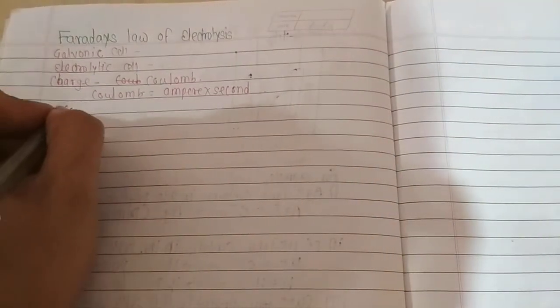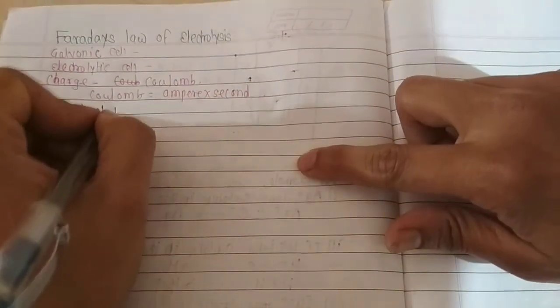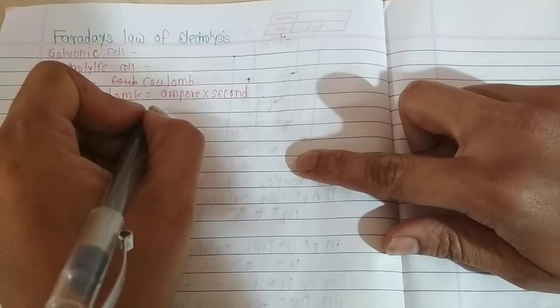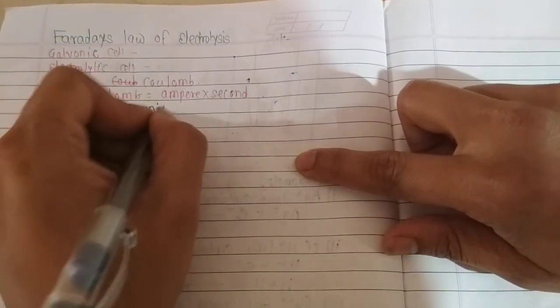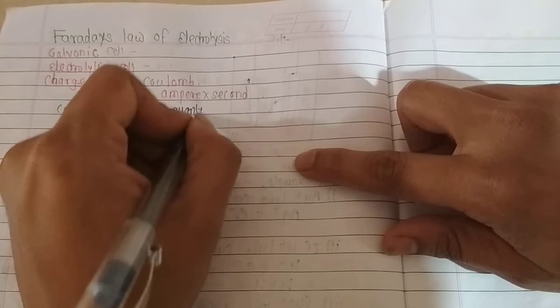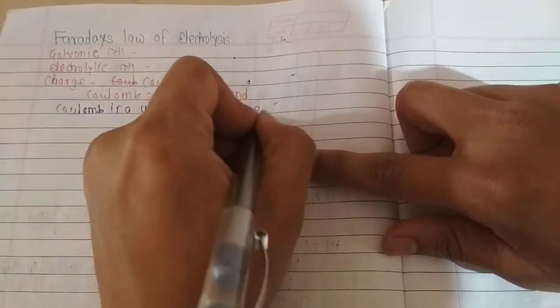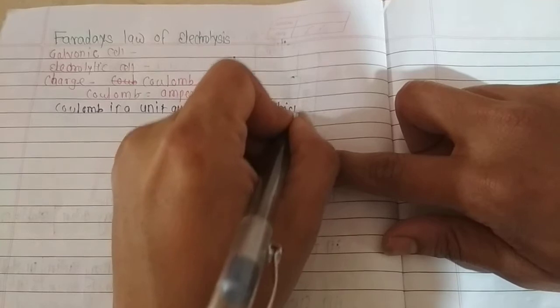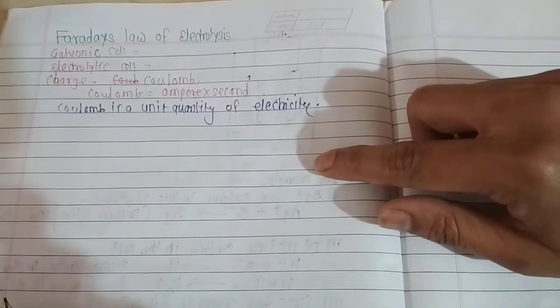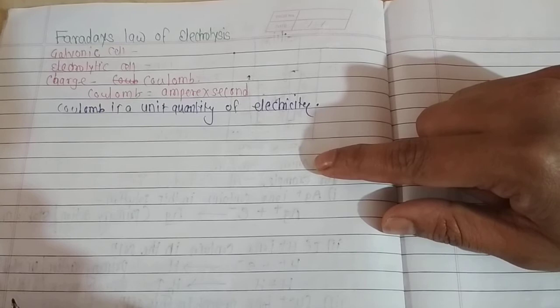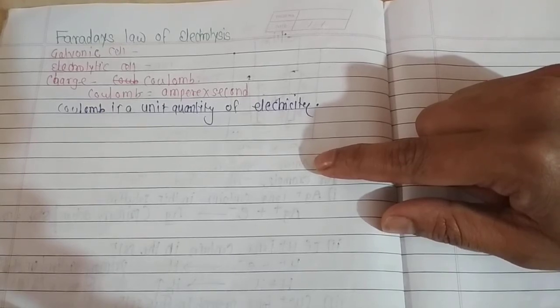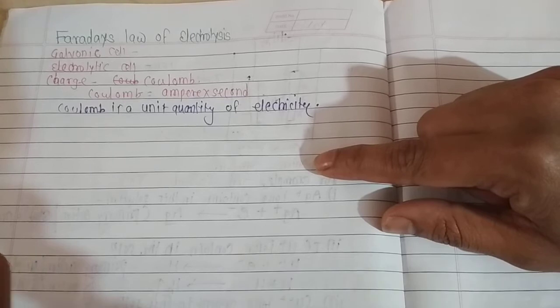Coulomb is a unit quantity of electricity. So 1 coulomb charge means it is a quantity of electricity that passes through a circuit when a current of 1 ampere strength is passed through the circuit for 1 second.